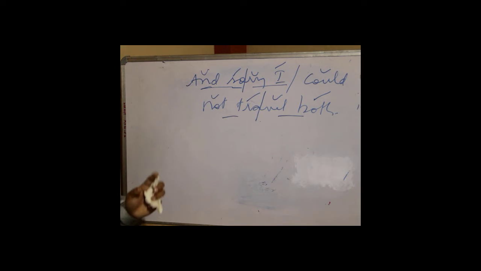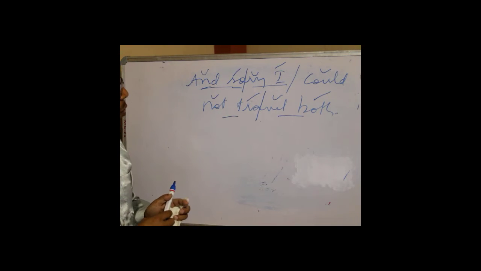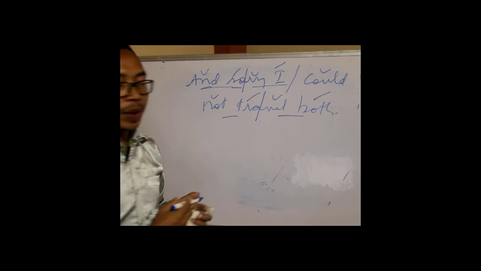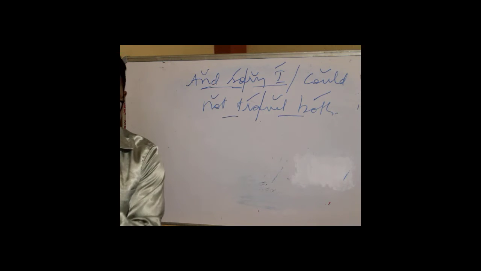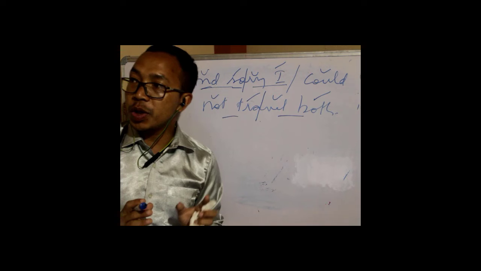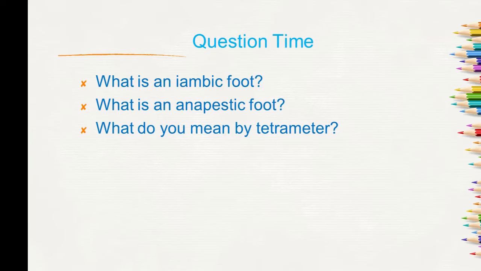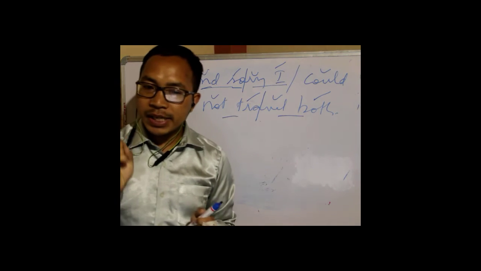So we call this tetrameter. This poem is basically composed of 4 feet, or what we call tetrameter. In all the lines we can find this, and we have the use of iambic foot and also anapaestic foot. So I've got a question for you. What is an iambic foot?